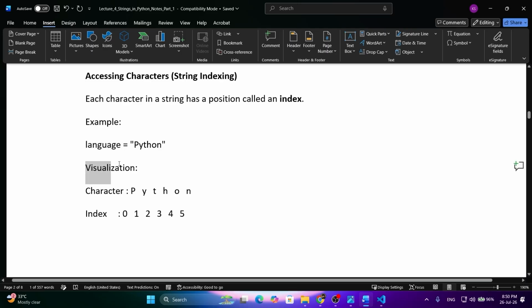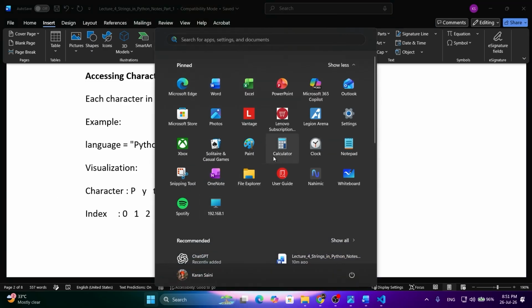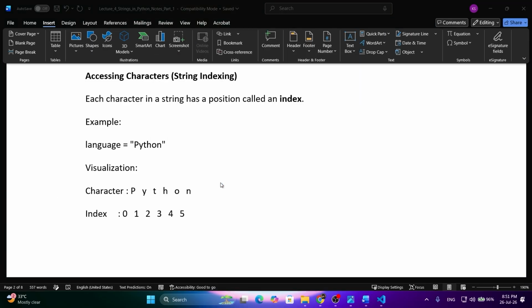So how do we visualize this? What is the visualization of this string? We are storing a sequence of characters. What are the characters we are having? P Y T H O N. So these are the characters which we are having, and how the indexing is taking place. I will explain you this thing in detail. So I will open my OneNote.